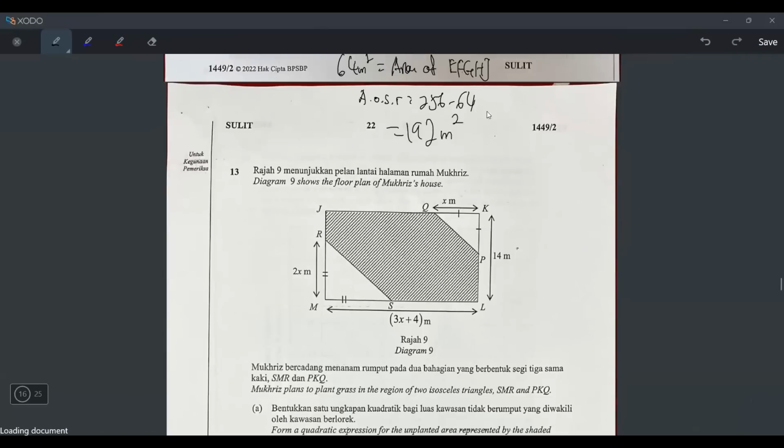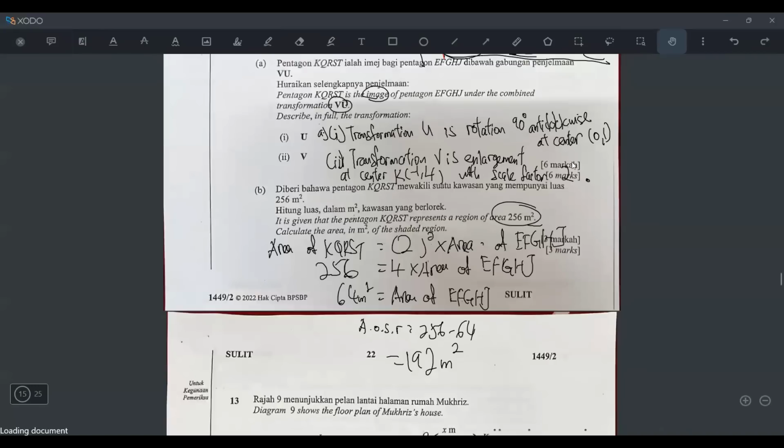Let me just check quickly with the answer scheme and see whether I did it correctly or not. So rotation 90 degree clockwise, 0, 1. Wait, what did I write? 0, 1. Okay, yes, anti-clockwise. And then enlargement scale factor 2, -1, 4. Okay. And then 192. Yep. Okay.